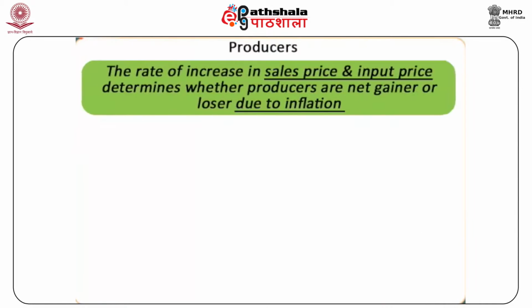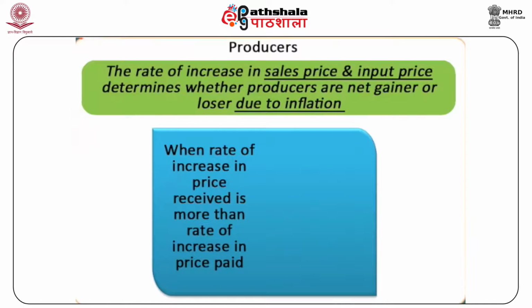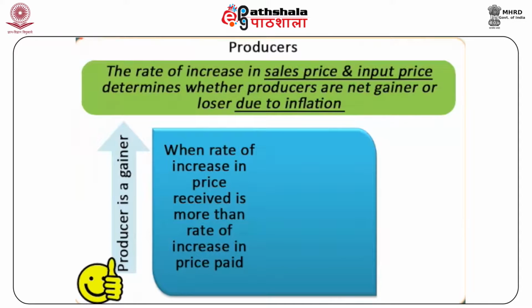Producers. The rate of increase in the price that the producers receive, that is, the sales price, and the price that the producers pay, that is, the input price, determines whether the producers are net gainers or losers due to inflation. When the rate of increase in the price received is more than the rate of increase in the price paid, the producer is a net gainer.